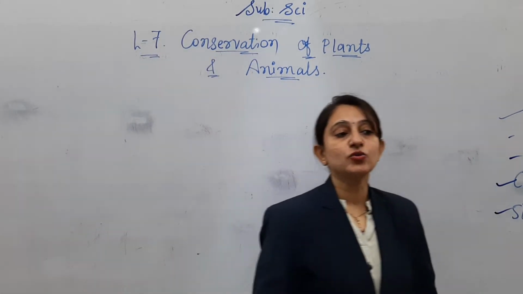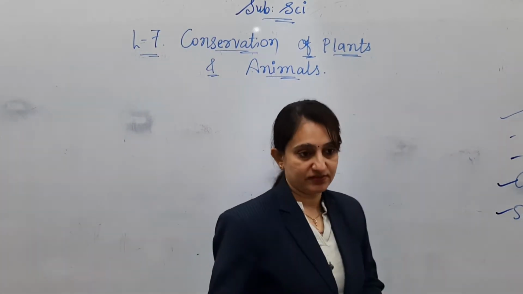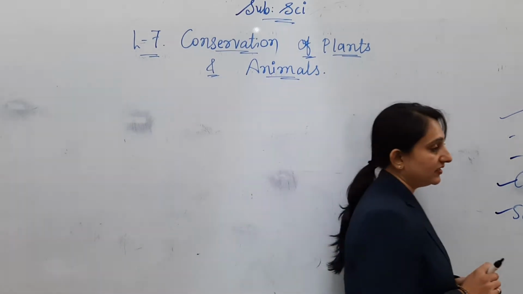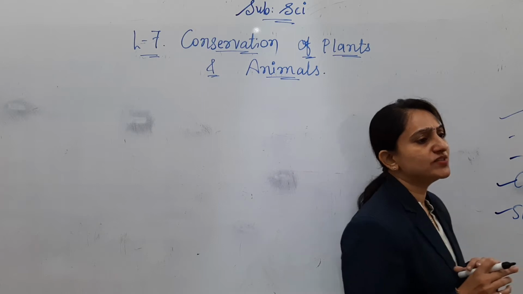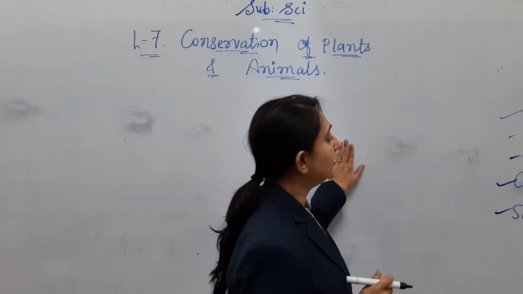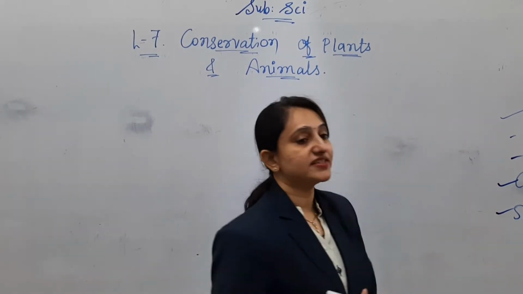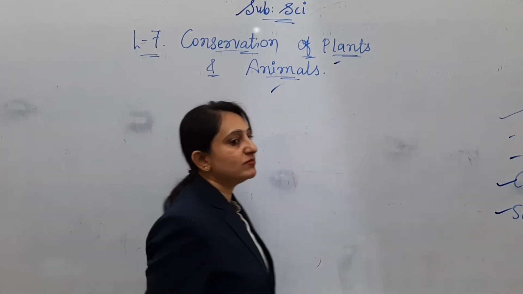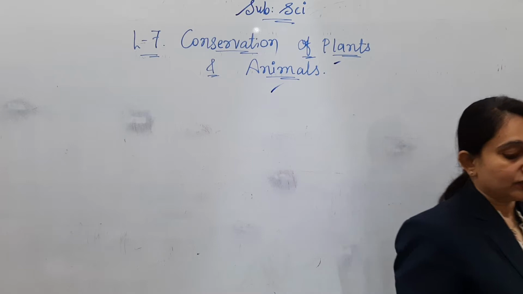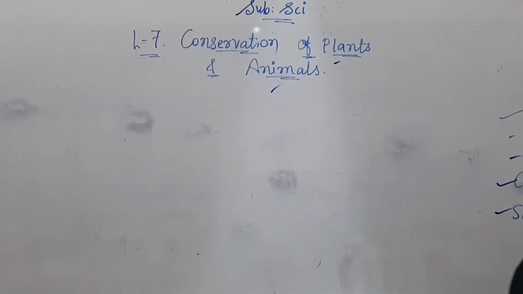Shelter. Kacha houses are also made of plant material. In some way we are using plants. Right? So all these 5 necessities depend on plants and animals. So that's why conservation is very important.